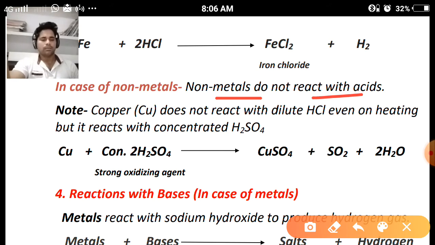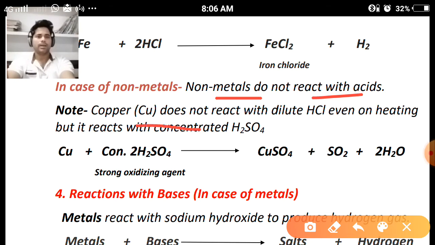Suppose we are placing a carbon piece in a container. In that container the acid is being poured. There is no reaction, because carbon is less reactive towards acid. So generally non-metals do not react with acids.